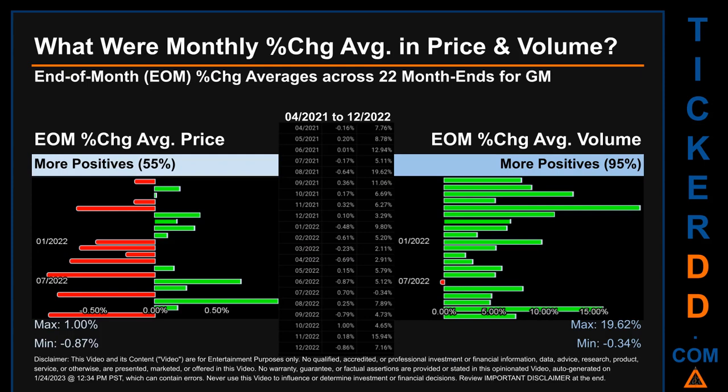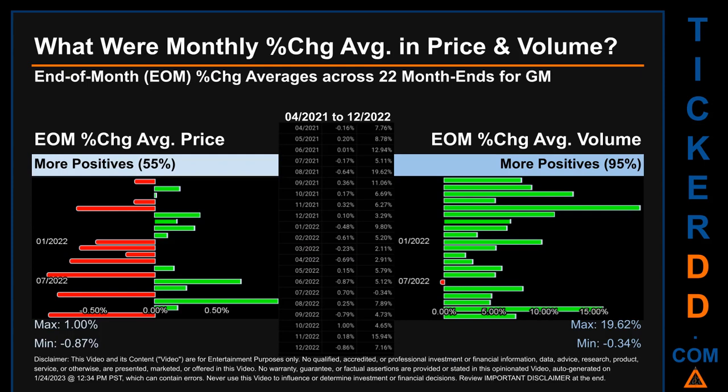From 04/2021 to 12/2022, 12 out of 22 month ends had a positive percentage change in average price. That is 55% of month ends saw a positive percentage change in average price. In terms of volume, 21 out of 22 month ends had a positive percentage change. That is 95% of month ends saw a positive percentage change in average volume.